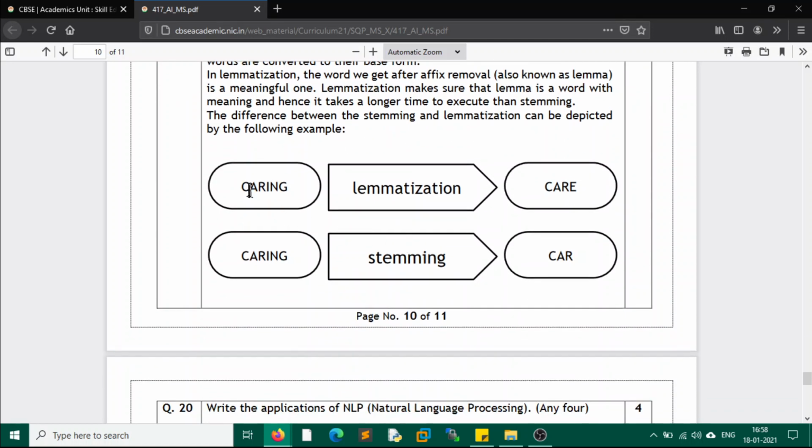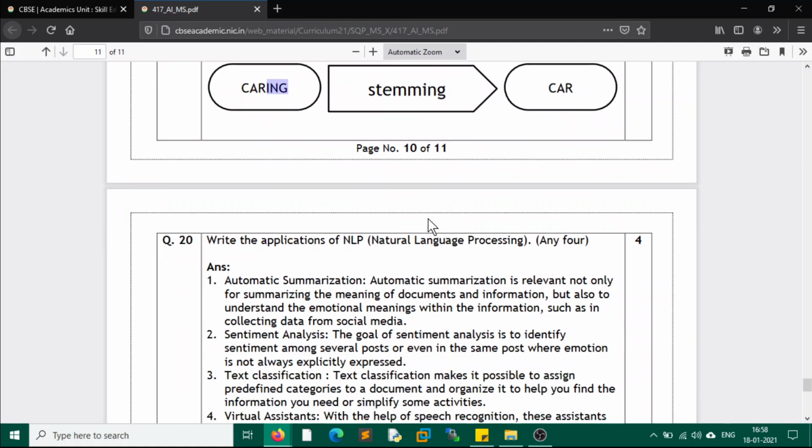So here we have caring. If we do lemmatization, if we remove the affixes, it is care. If we do stemming, it becomes car. So we have chopped off this word without keeping the meaning in mind. So this is the difference.